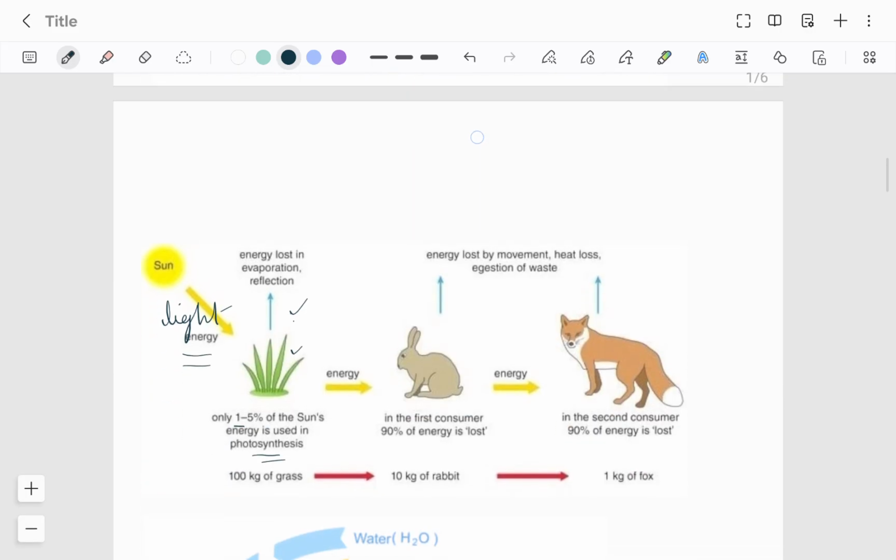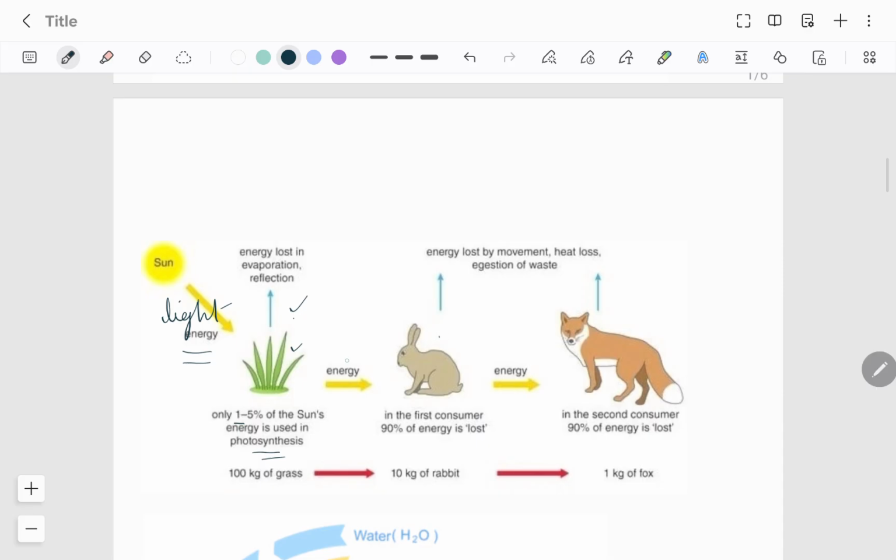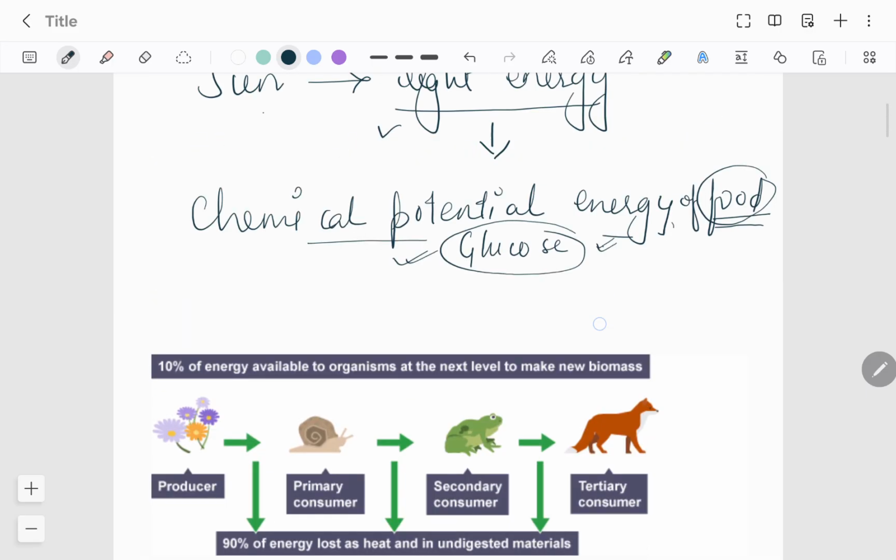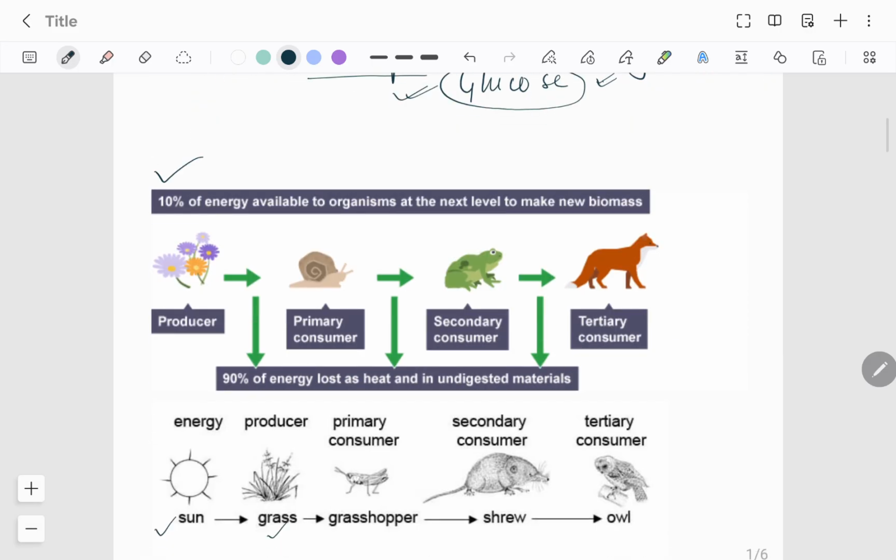So from one trophic level to the next, when energy is passed, a lot of energy is lost to the environment. Only 10% is passed to the next trophic level, right? 90% is lost. Then at the next trophic level, only 10% is passed. So 10% of the energy available to one organism is passed on to the next. 90% is lost.